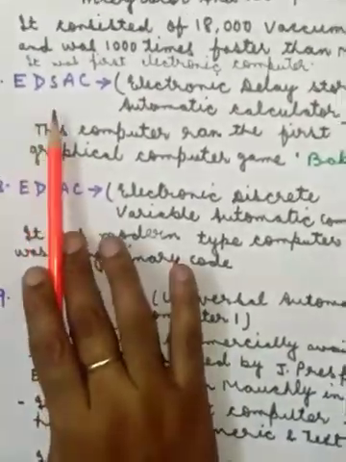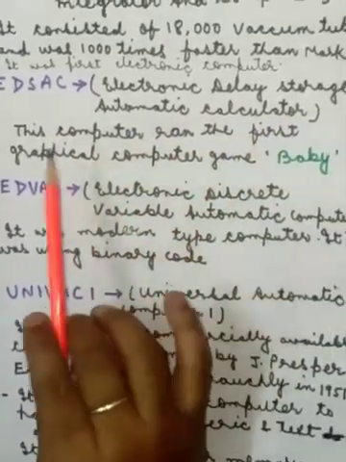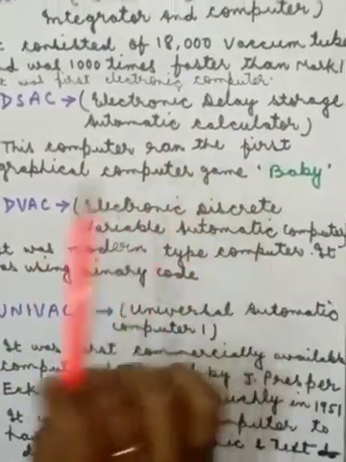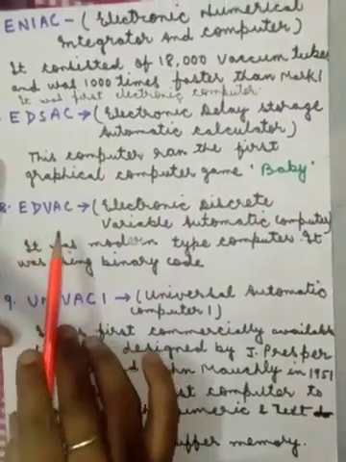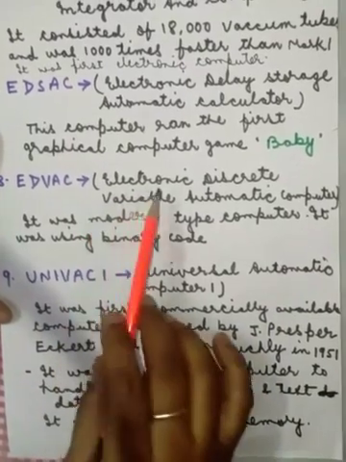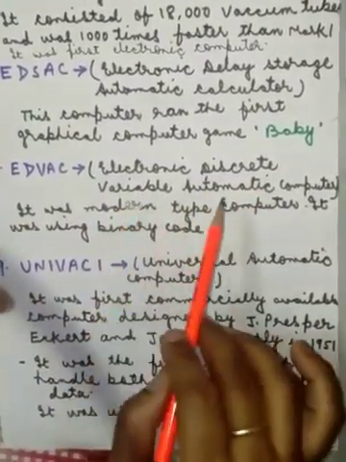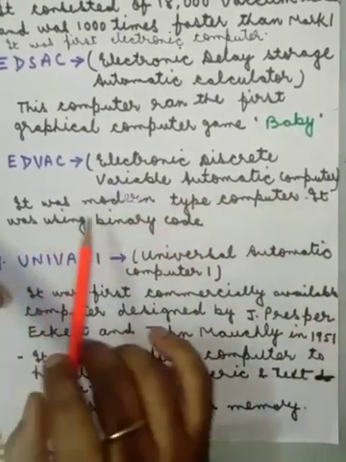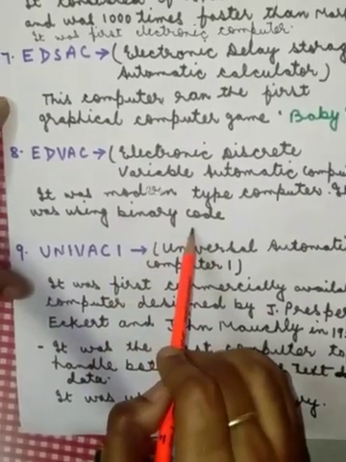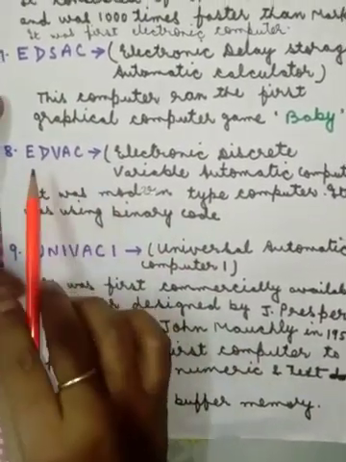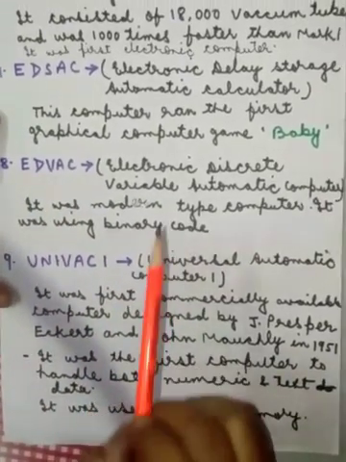The second was EDSAC, Electronic Delay Storage Automatic Calculator. This computer ran the first graphical computer game called Baby. Children, the next is EDVAC. The full form of EDVAC is Electronic Discrete Variable Automatic Computer. It was a modern type computer. It used binary code. Yes children, it was the first computer that used the binary code.